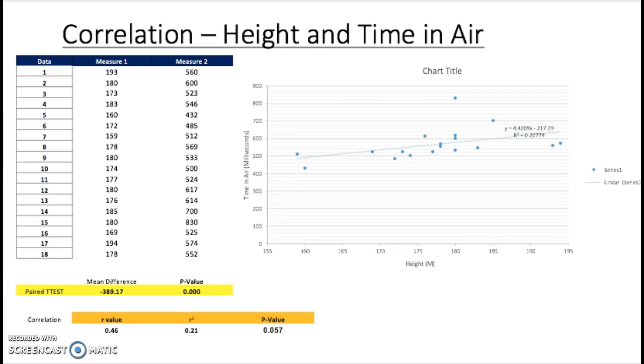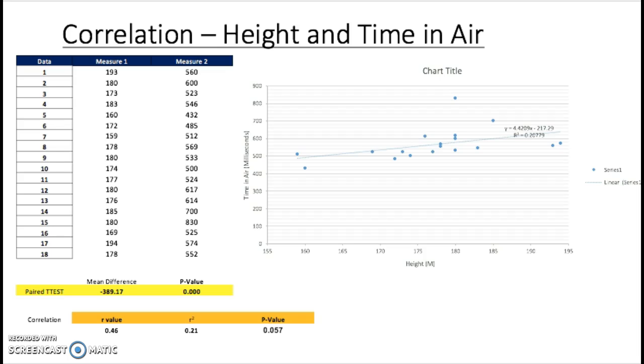Between the height and time in the air, there is a moderately positive correlation because the R value is 0.46, which is 0.54 off of 1. This means that there is a possibility that if you're taller, then you have a longer time in the air, but there is also a possibility that height is not linked to time in the air. The p-value is 0.057. This means that the result is probably down to luck because it is over 0.05, which suggests that the data isn't reliable or valid.